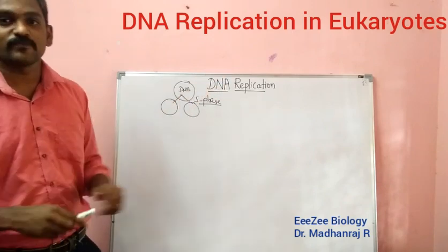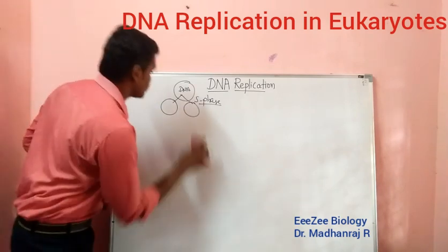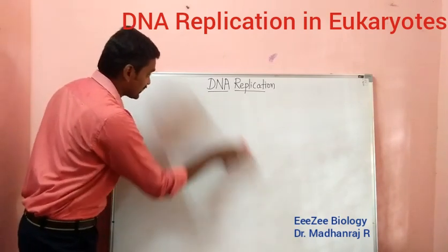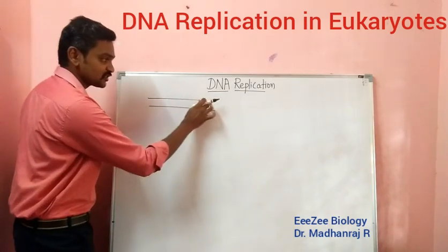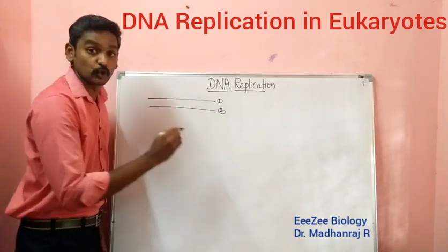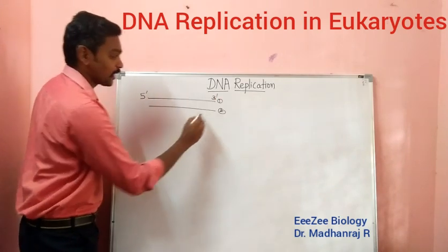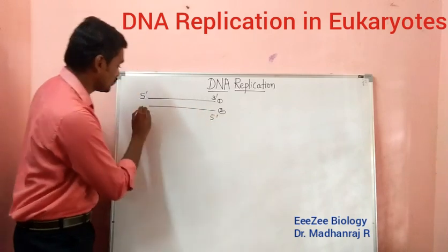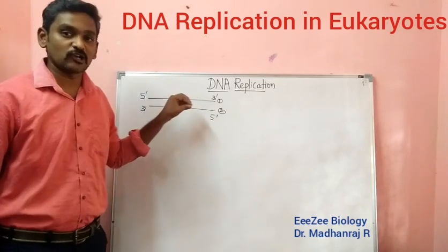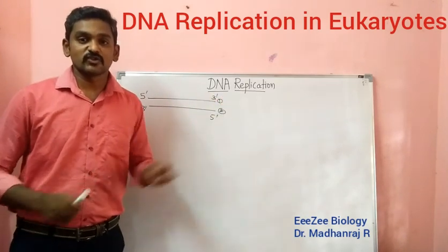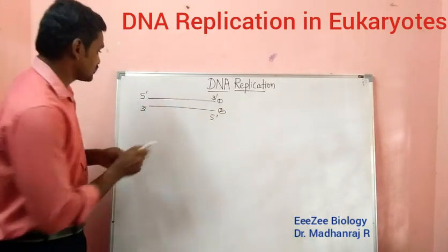Now, coming to replication, there is a group of enzymes which help in the replication process. You will see that here. As you all know, DNA is a double helical structure. Imagine this is strand number 1 and this is strand number 2. One strand runs from 5 prime to 3 prime, and the other strand runs 5 prime to 3 prime in the opposite direction. That is called anti-parallel. I discussed the structure in the previous session, so if you have not seen that video, you can click the link I have given in the description.